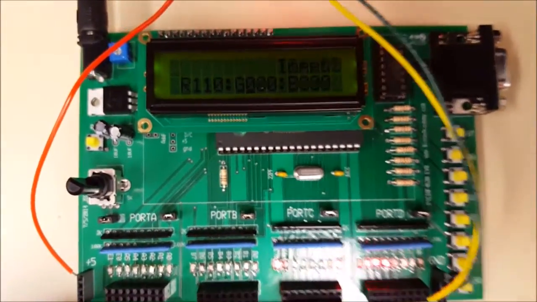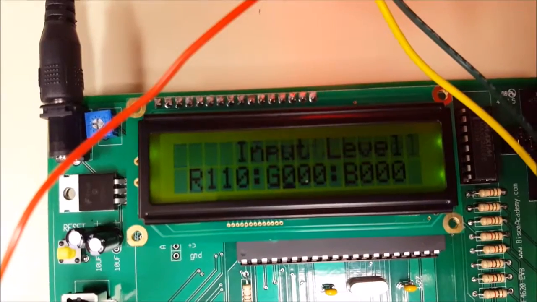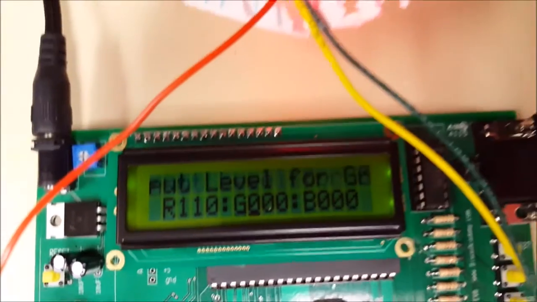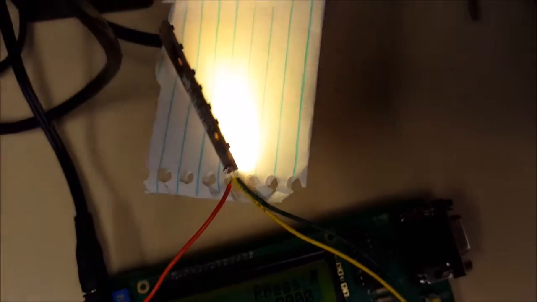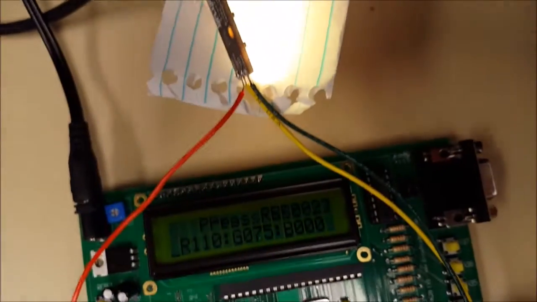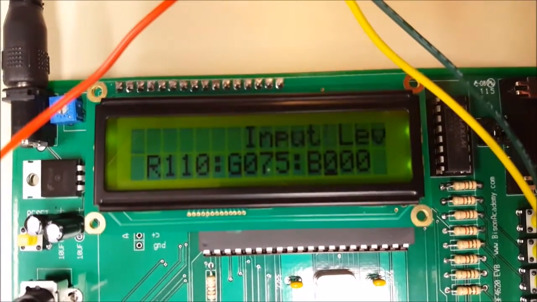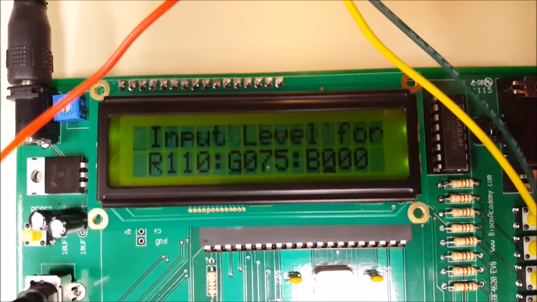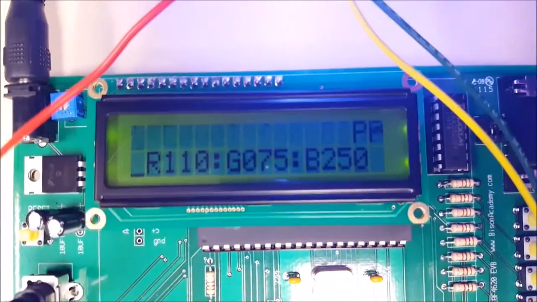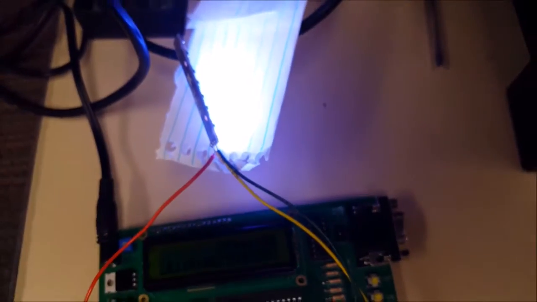RB1 lets us change the green. Let's do a value of, say, 75. So then the green turns on, and you get a little yellow color. RB2 lets us select blue. Let's set that to 250. And you get a blue type color.